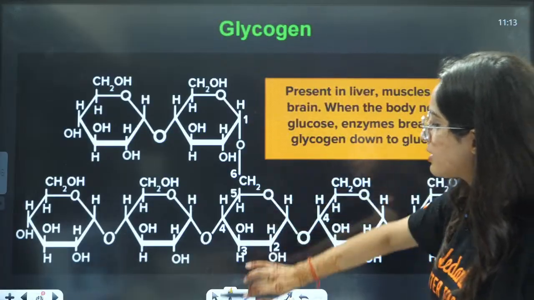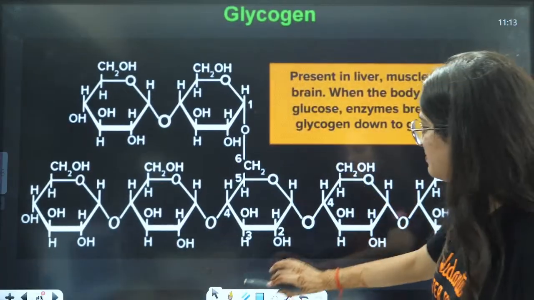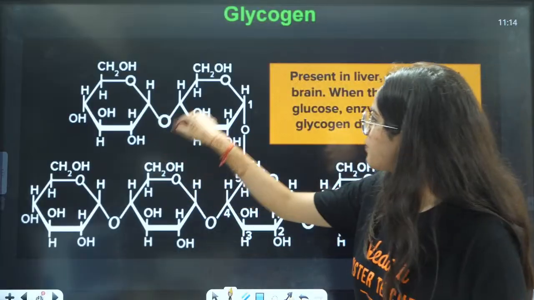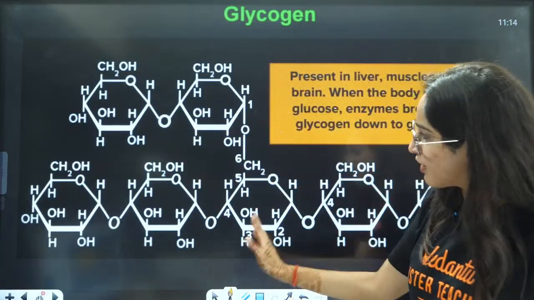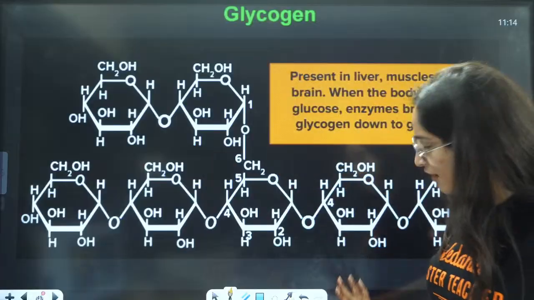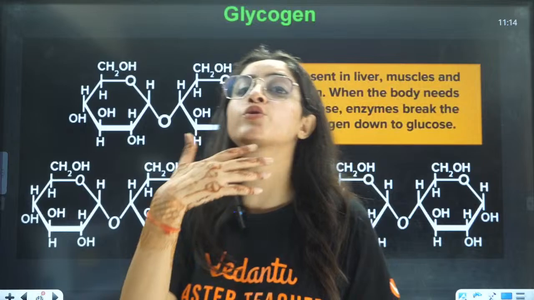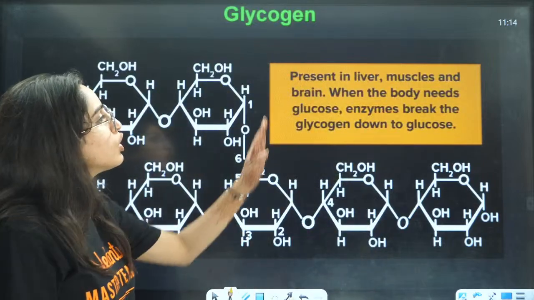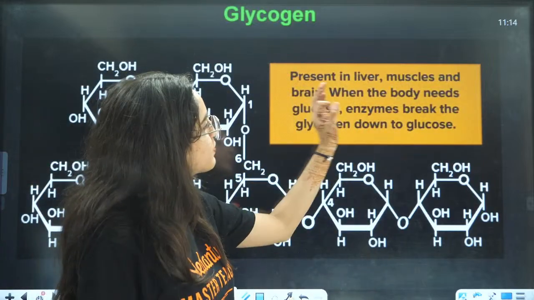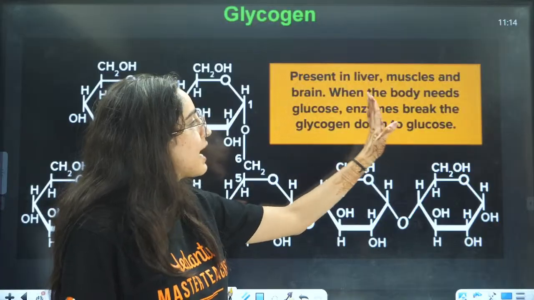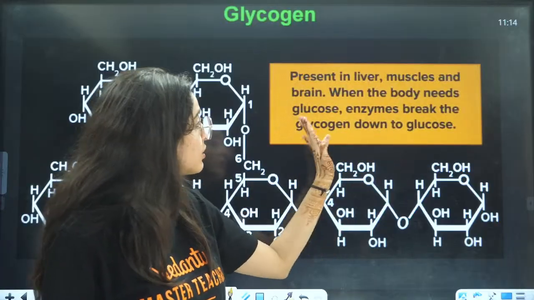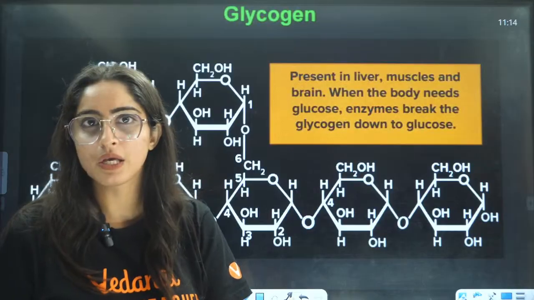Now this is your glycogen, as you can see here, right? This is 1,4, this is 1,6. Further you have 1,4, 1,4. Further you will have 1,6, right? So this will go on increasing, and more branching will be there, right? So it is present in liver, muscles, brain, where the body needs glucose. Enzymes break the glycogen down to glucose, right?